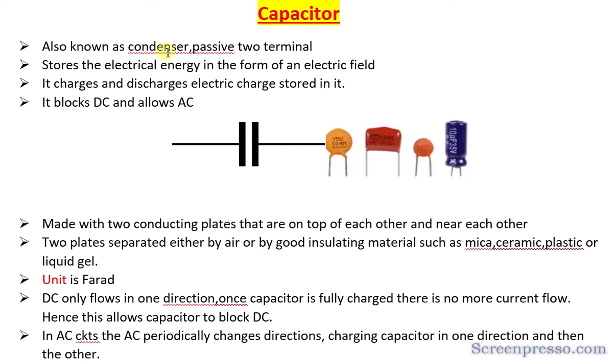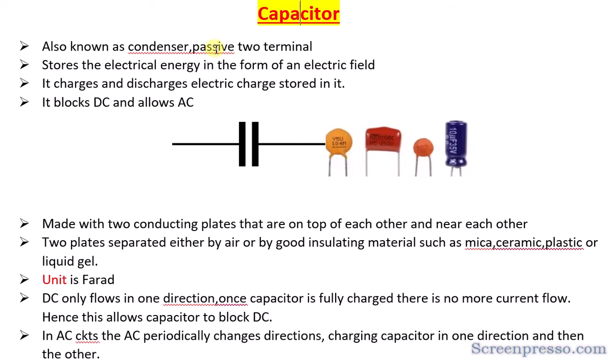This capacitor is also known as a condenser actually. So what is this capacitor? It has one more name, condenser, and it is a passive, two terminal electrical component. As I already discussed in the last session related to resistors, what does passive mean?